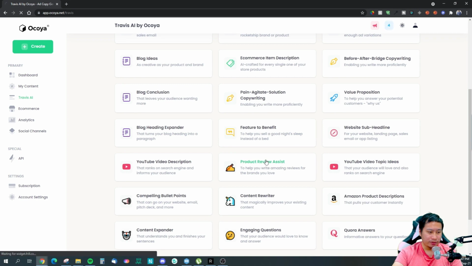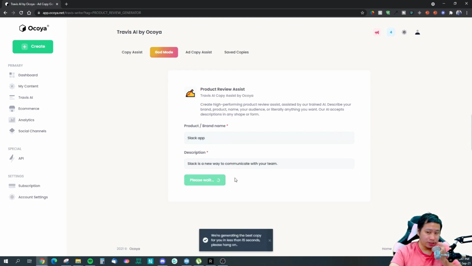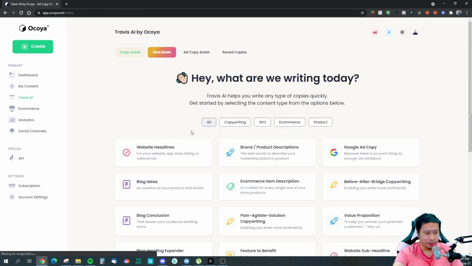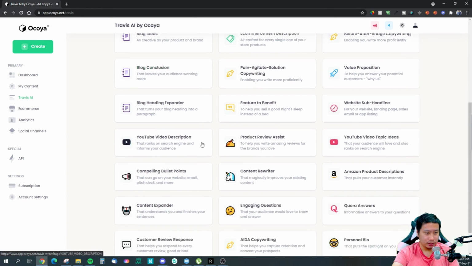Let's say it's a product review, so you can put that in again. I would say that the output seems to be on point. Slack is a creative new way to communicate with your team. It's an app, right? Slack also has many other features I would recommend. So this is made into more like a product review, right?